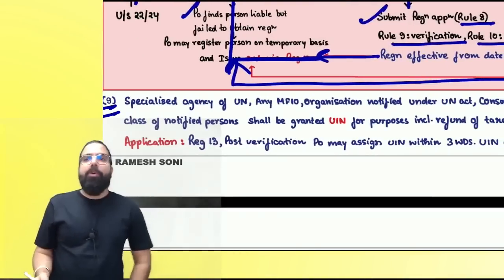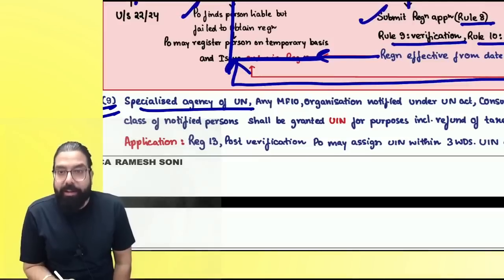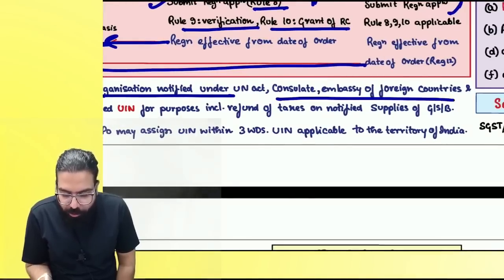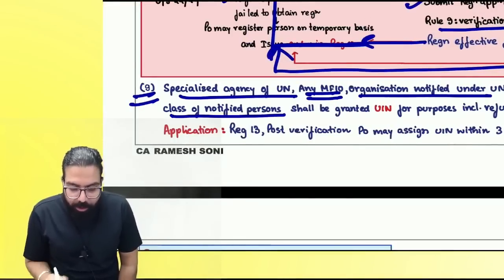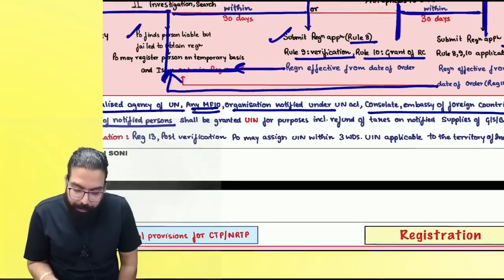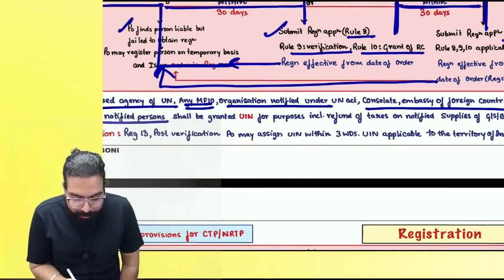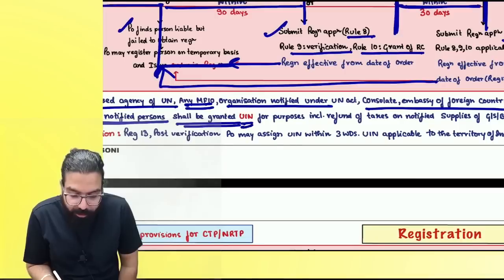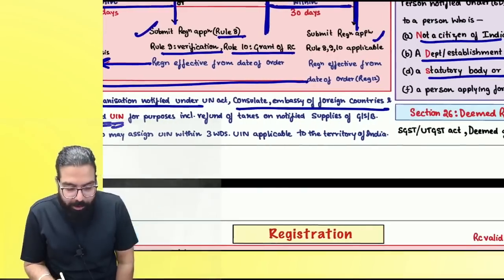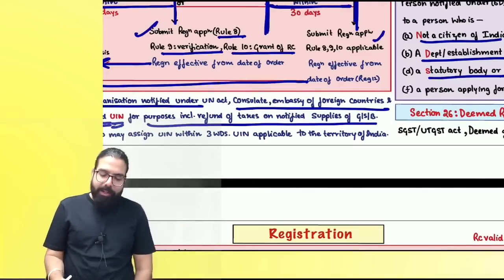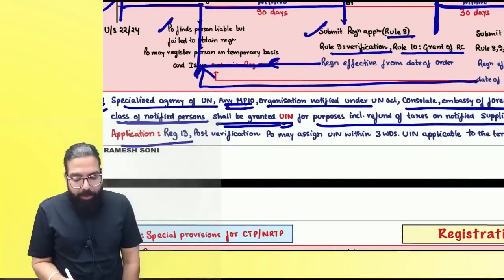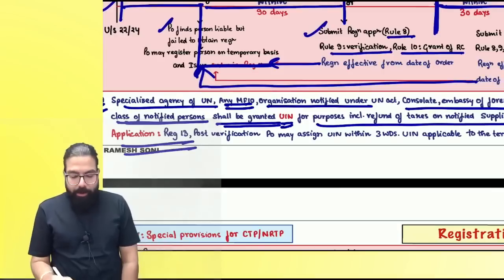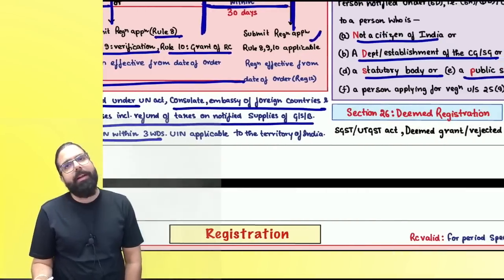Section 25(9) says: specialized agencies of the United Nations, any MFIO organization notified under the UN Act, consulates, embassies, etc., or any class of notified persons, as notified by the Commissioner, will be given a UIN number. What is UIN, everyone? Unique Identification Number, for the purpose of refund of taxes on notified goods and services. How will they be given a UIN number? They will have to apply in GST REG 13. Verification will happen and the UIN will be granted in 3 days.